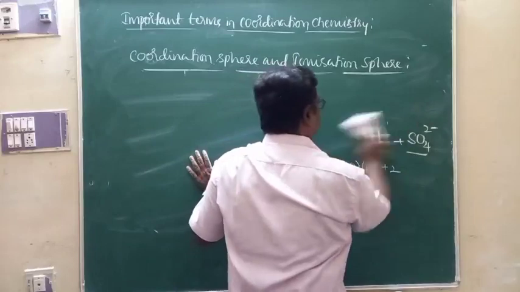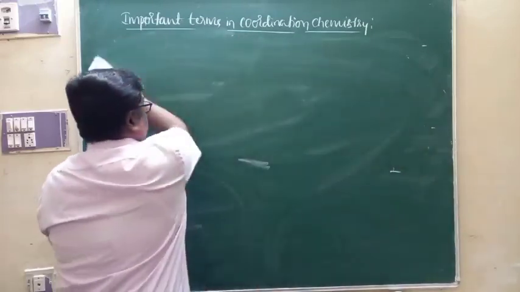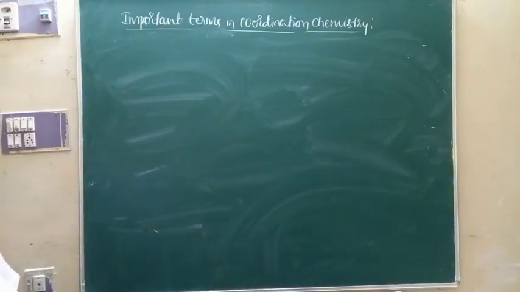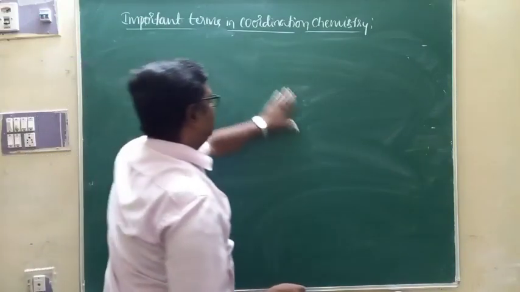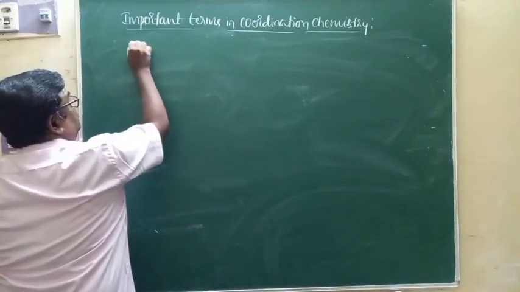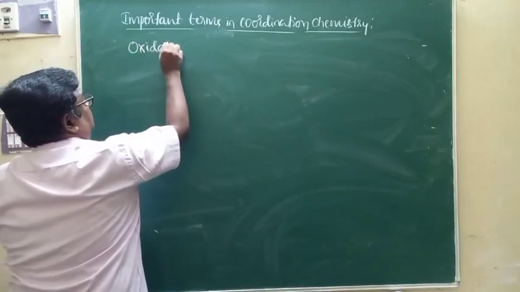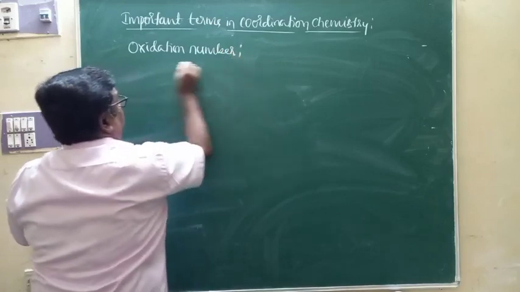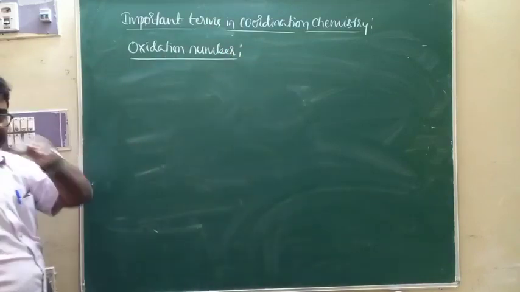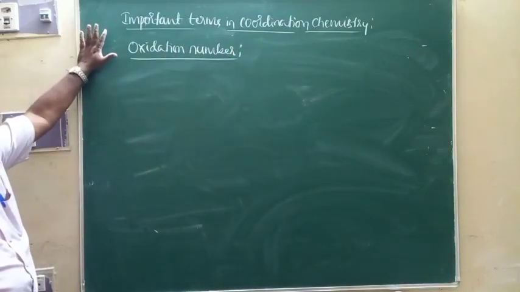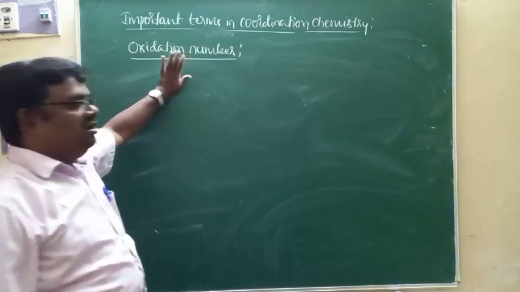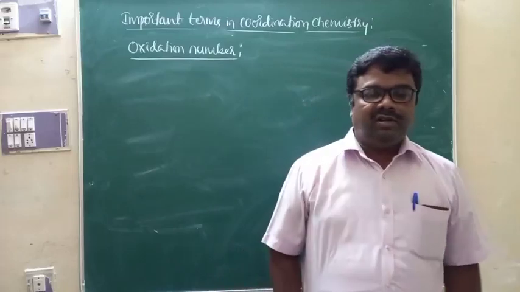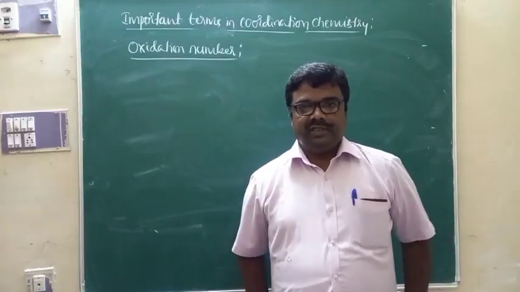Now I am going to take up one more important term, that is the oxidation number of the central metal ion. The oxidation number of the central metal ion refers to the charge possessed by the central metal ion in the complex.